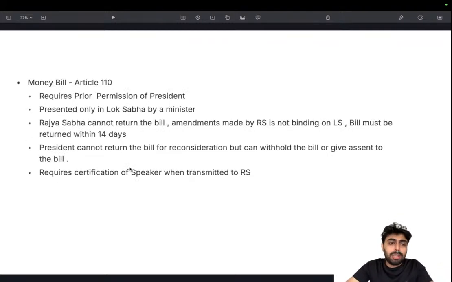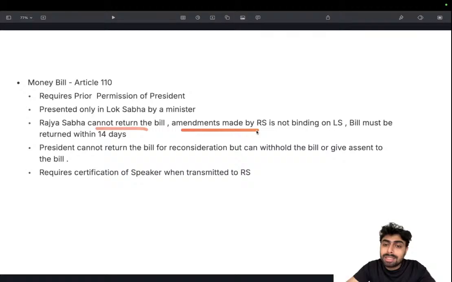Then we'll look at the money bill. Money bill, Article 110. Again, very important. And also Article 109 that lays down the special procedure for money bills. 110 deals with the money bill, and 109 deals with the procedures of the money bill. So it requires prior permission of the president. Yes. Presented only in Lok Sabha by a minister. Again, yes. Compare it with the Constitutional Amendment Bill, which can be presented in Rajya Sabha and by anybody, not just a minister. A private member can present it. Rajya Sabha cannot return the bill.